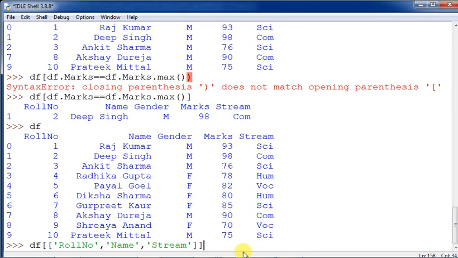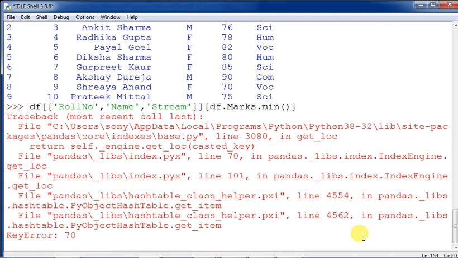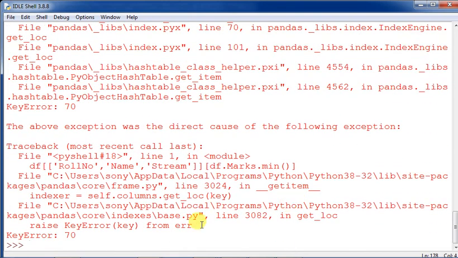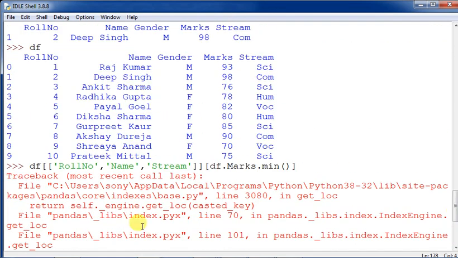And what else? The criteria. Now I will put the criteria separately. Suppose the max: I will put df.marks, I will give dot max. No, not max, I will give mean. So from the minimum marks, I want only the roll number, name and stream of whoever has got the minimum marks. It is an error that has been caused, and I need to give the condition, the query. Sorry. Just a minute, some changes to be made here, just a minute.